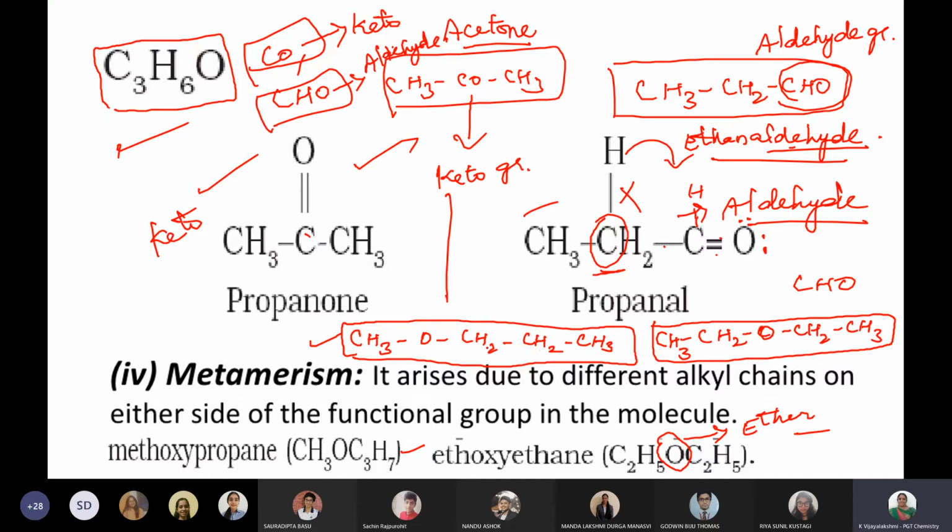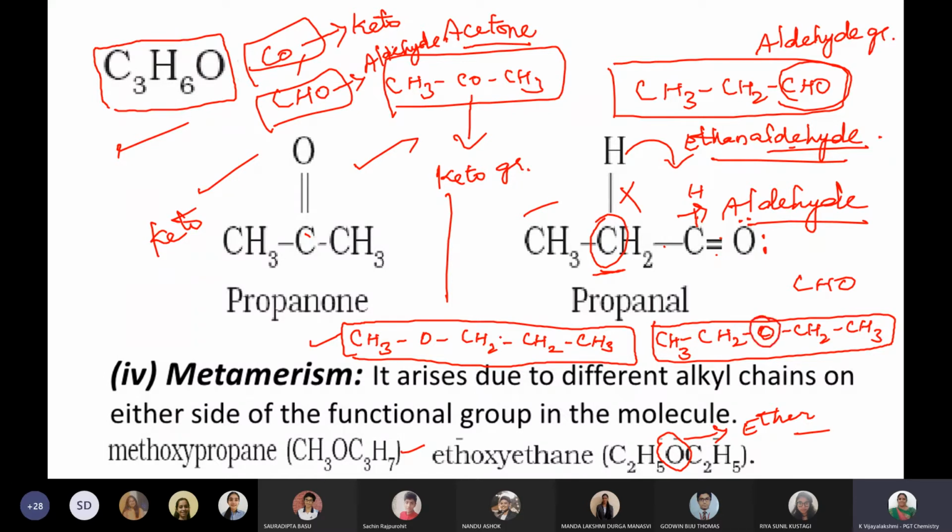This is a propane, 1, 2, 3, 3 carbons means propane. So methoxypropane, one way you can write it. Or else, here 2 carbons are available, here also 2 carbons are available. In that way, diethyl ether you can also write it, or else ethoxyethane.